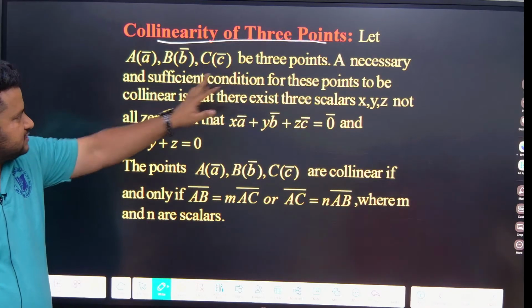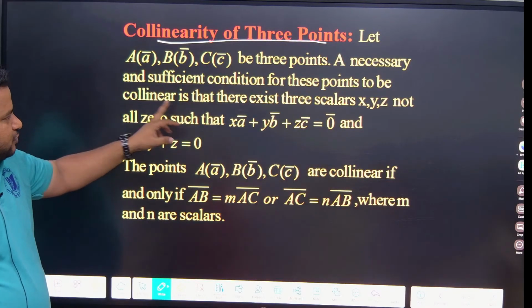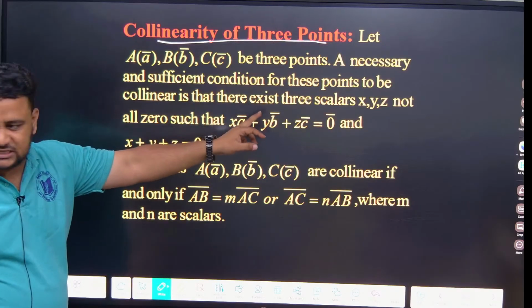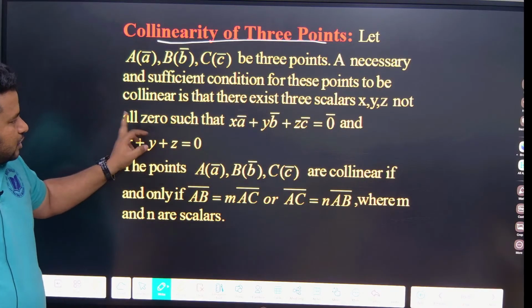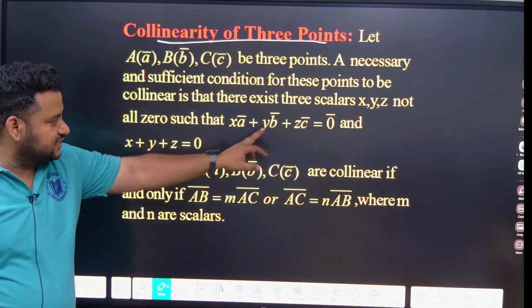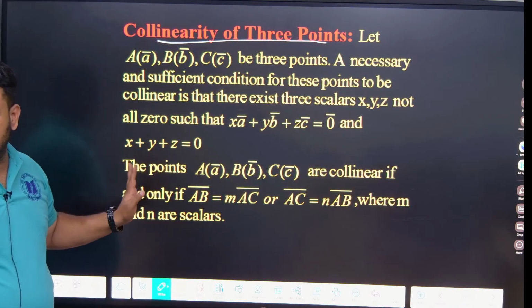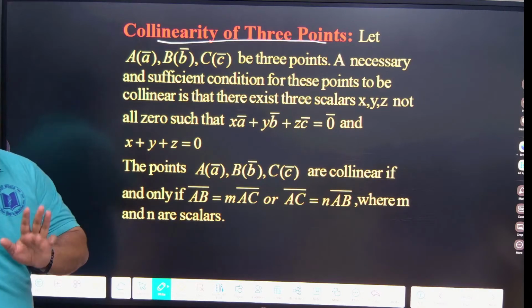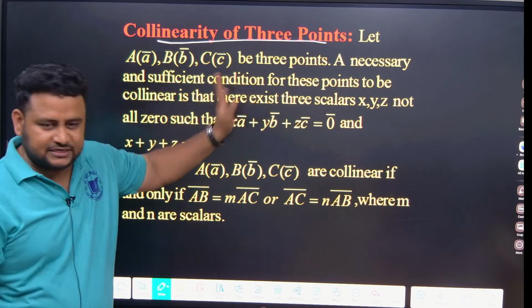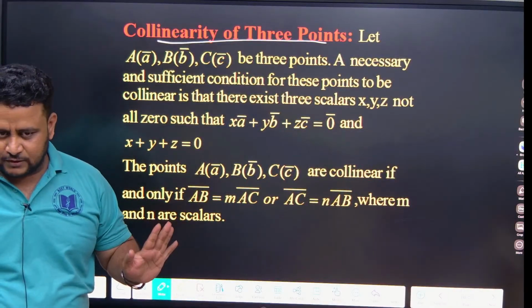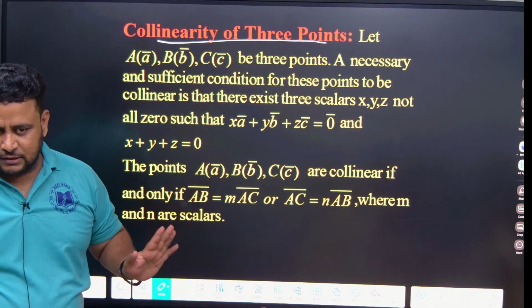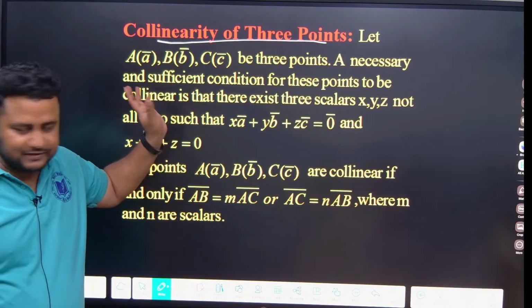So this is what I am talking about: position vector A, position vector B, position vector C. See 3 points. A necessary and sufficient condition for these points to be collinear is that there exist 3 scalars x, y, z, not all 0, such that xa plus yb plus zc is equal to a null vector, with x plus y plus z equal to 0. Just remember, so much sentence is given, no need to worry about that. No need to memorize all those things. I will just explain in simple terms with an example.